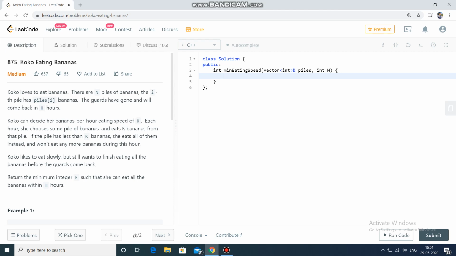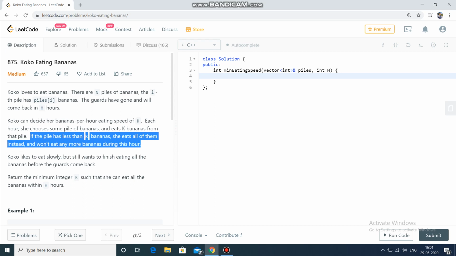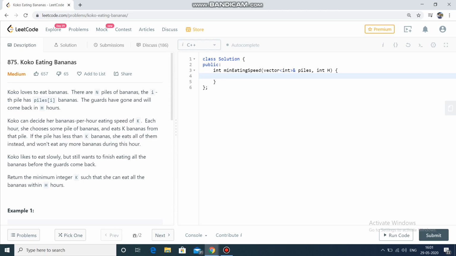Now each hour she chooses some pile of bananas and eats k bananas from that pile. If the pile has less than k bananas, now this is important, so read it carefully, then she eats all of them instead and won't eat any more bananas during this hour. She can eat at max k bananas per hour. Now if a pile has less than k bananas, she might have the option of eating the remaining bananas from another pile, but that's not possible.